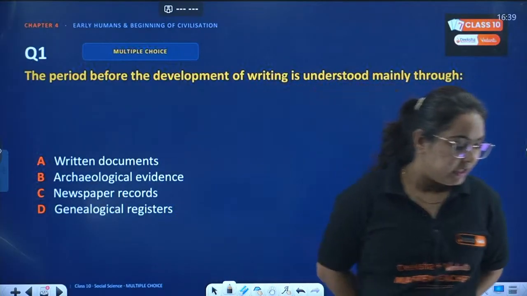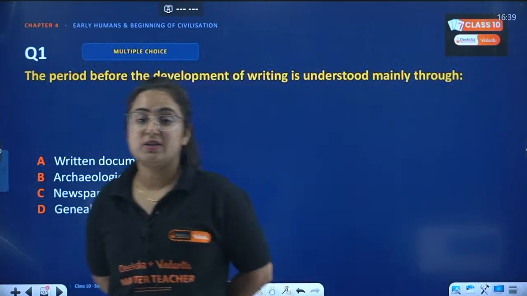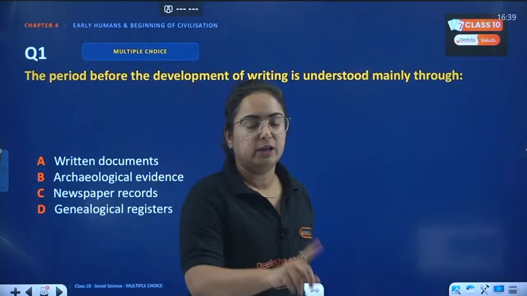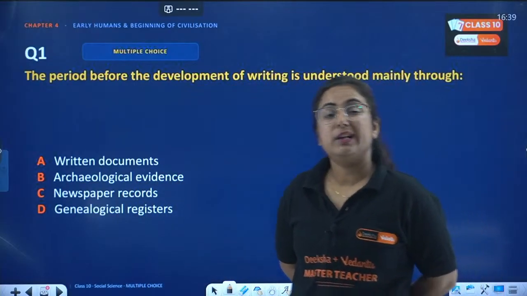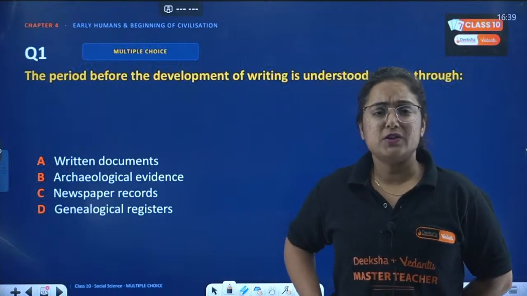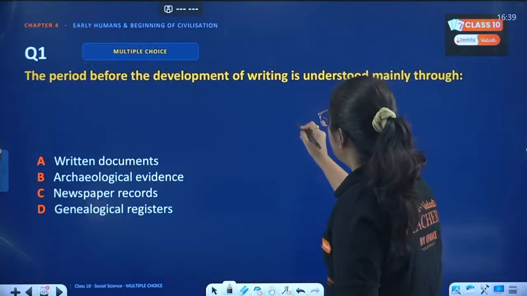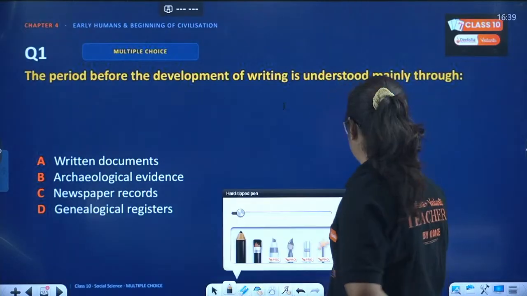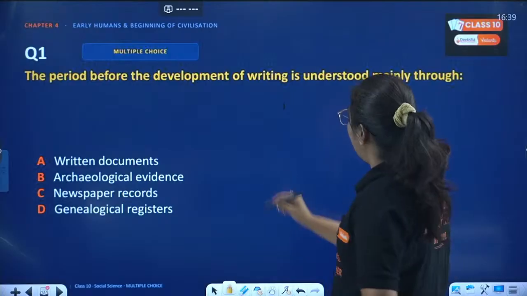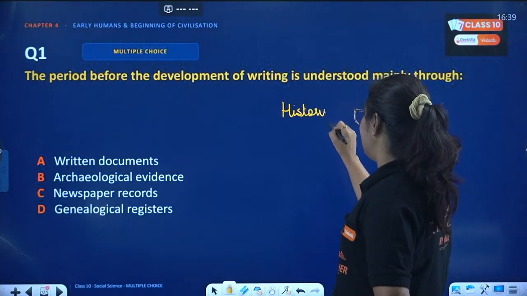So beta, let me tell you what we have done for the convenience of our study. For the convenience of our study, we divided history into different parts. First of all, I'll give you an introduction. Meanwhile, you guys judge this answer. What is history? So, beta, history is the study of past events. Okay, history is the study of past events.